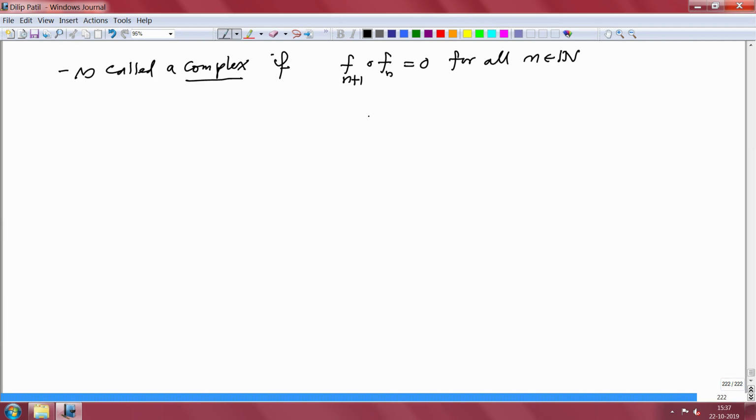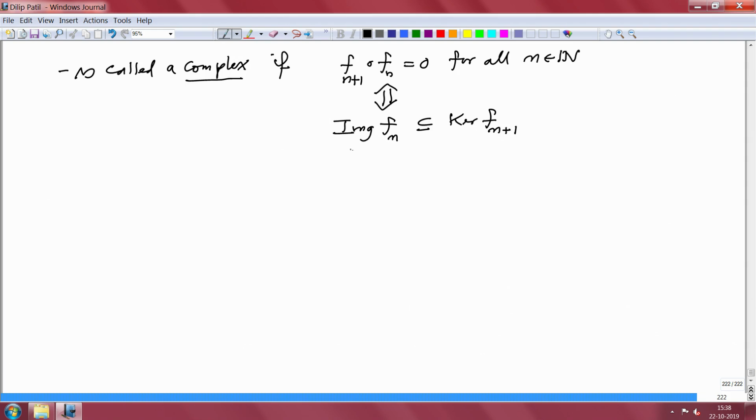Now let us see the relation between exactness and complex. This is equivalent to saying image of F n is contained in the kernel of F n plus 1.